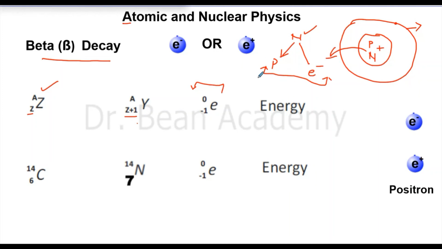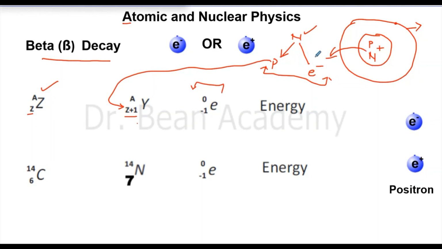So in that case, a neutron becomes an electron and a proton. So proton remains in the nucleus, and that is why we have this Z plus 1. Z will increase by 1 because now one proton is added into the nucleus.